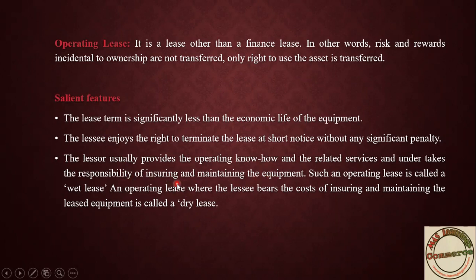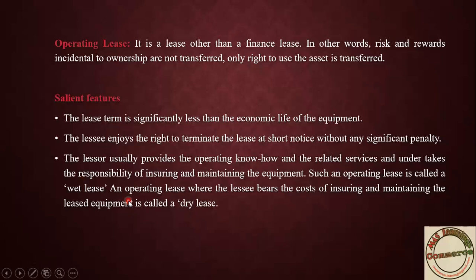If equipment is there, both insurance and maintenance will be done by the lessor. In such a case, it is known as a wet lease. Where the lessor takes responsibility of insurance and maintenance of equipment, that type of operating lease is known as a wet lease.